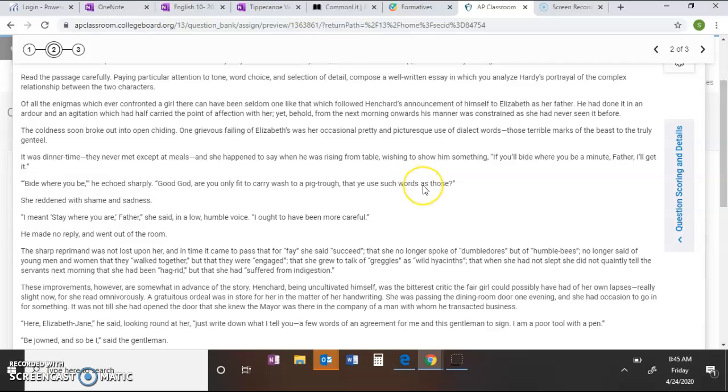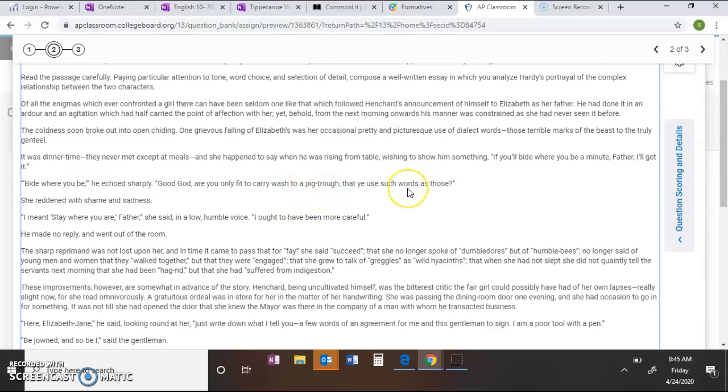that ye use such words as those? Okay. She reddened with shame and sadness. So he's just being outright mean here. It's just him and her. There's no reason for him to be that upset for her inappropriately using this phrase that she's used. And basically he calls her out saying, hey, are you only fit to carry wash to a pig trough?